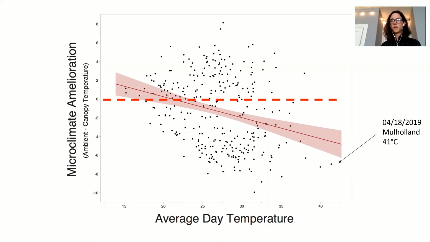If data were to fall above that line, it would mean that there is a warming effect by the vegetation, so it's warmer under the plant canopy than at the site. And if data falls below that line, there's a cooling effect by the vegetation, where it's cooler under the canopy than at the site. And each one of these points of data represents a specific location on a specific day and its associated temperature. And what we saw was that on days that were hotter, there was a greater ability of the vegetation to mitigate those intense conditions, and they were able to cool the effects of these hotter days better.